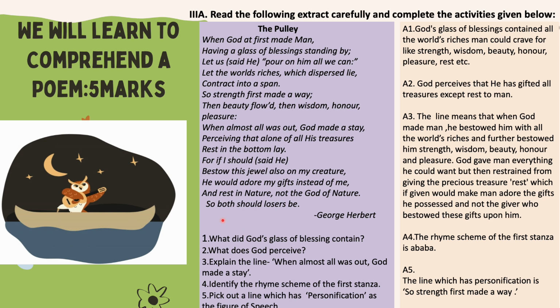The third question would be, you have to explain a line. So one line in here, when almost all was out, God made us stay. So what you do is, you explain this line. When you're explaining it, see to it that it depends on the number of marks it carries. If it's of 2 marks, explain in detail. And if it's just 1 mark, then 1 or 2 sentences.